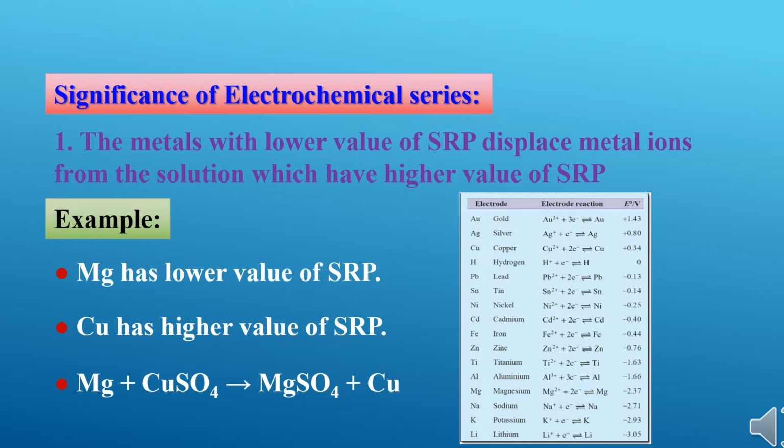If you observe the table here, magnesium is having the SRP value minus 2.37 volt, whereas copper is having the SRP value plus 0.34 volt. That's why copper has higher value of SRP, magnesium has lower value of SRP. So magnesium will displace the copper from its solution.